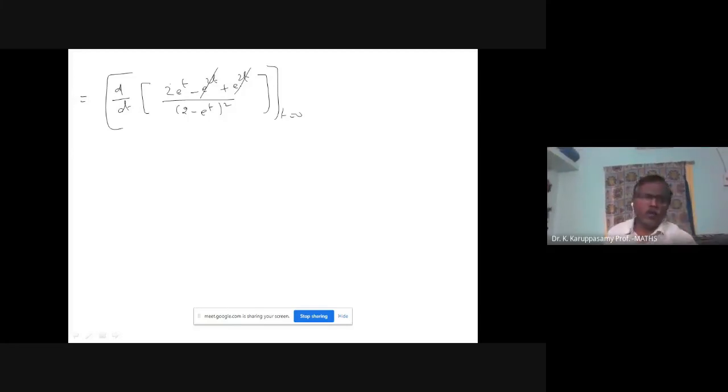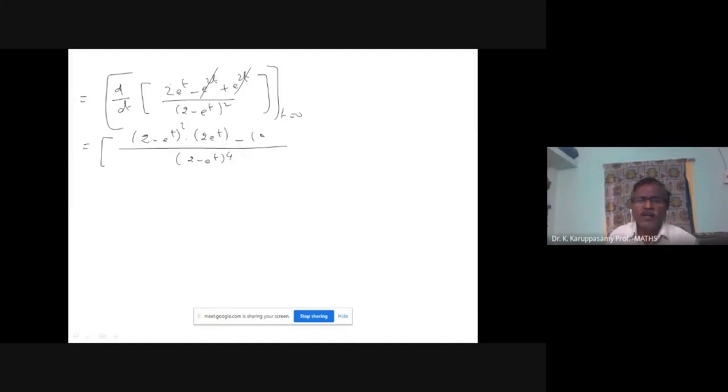Now I am going to apply the u by v method. Denominator: (2 minus e power t) power 4. Already power 2, taking the square, power 4. Then (2 minus e power t) square into the differentiation of the numerator, 2 into e power t. Then 2 into e power t, differentiate the denominator: 2 into (2 minus e power t) power 1 into minus e power t. Do it carefully.